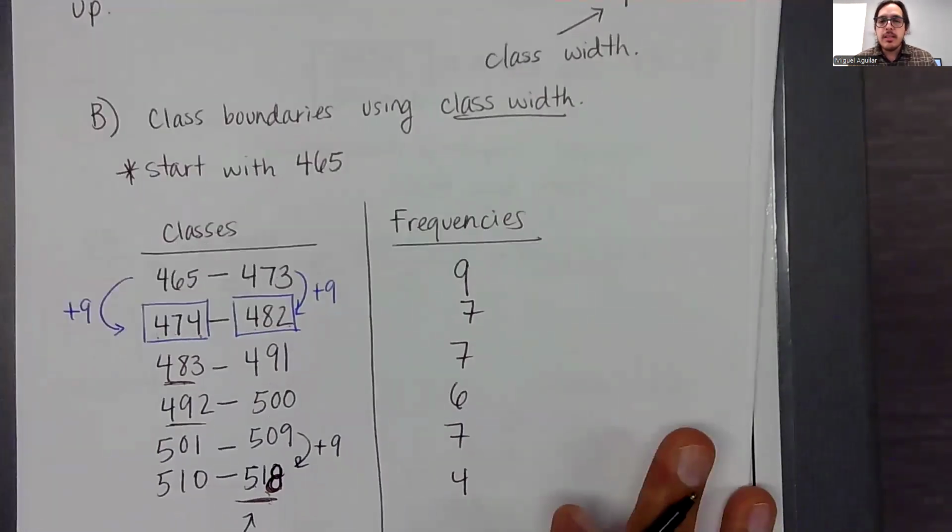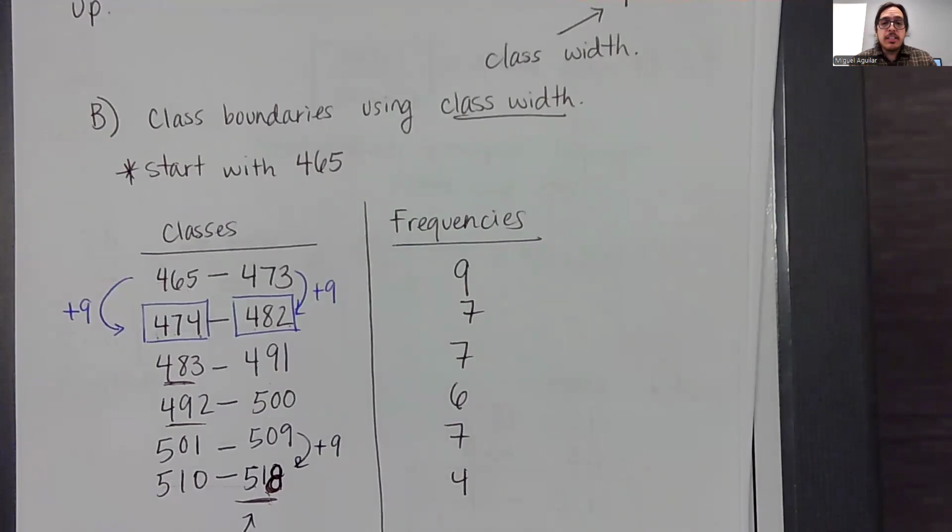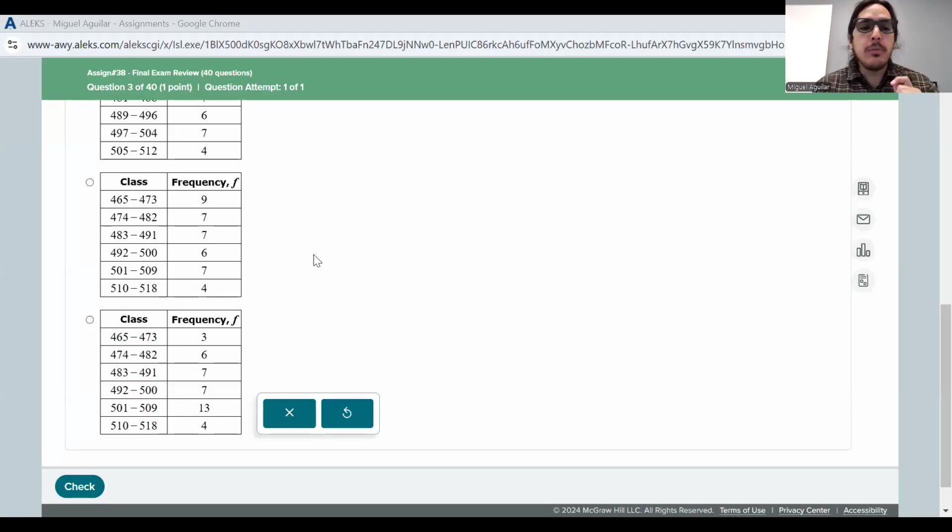Okay. So again, some things you want to watch out for when we complete our frequency distribution is that your numbers might be a little bit off. You might have counted a little bit wrong. I did make a mistake a little bit earlier, but I'm trying to correct that. And if everything goes according to plan, then whatever answer choice we're looking at should be close. We may be off by a hair, but that's just human error.